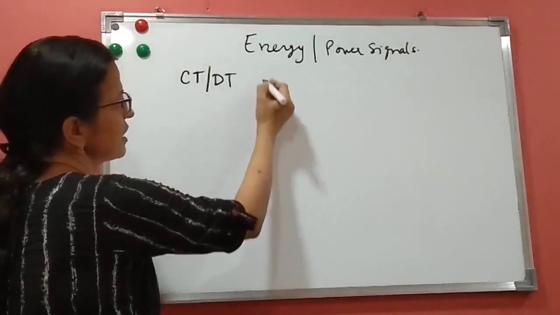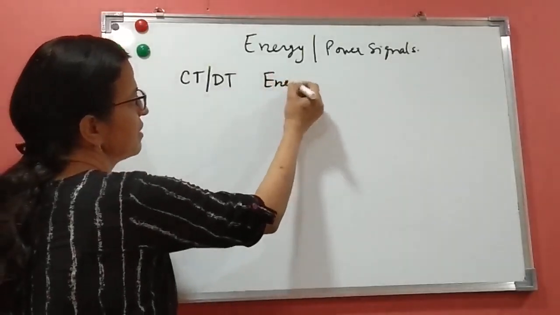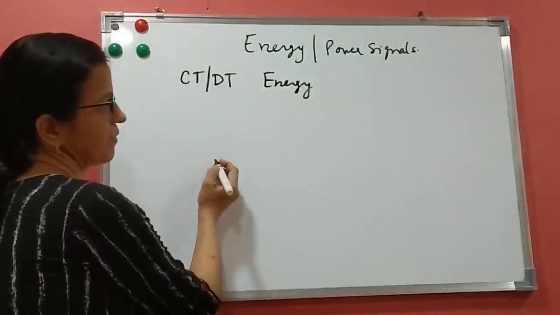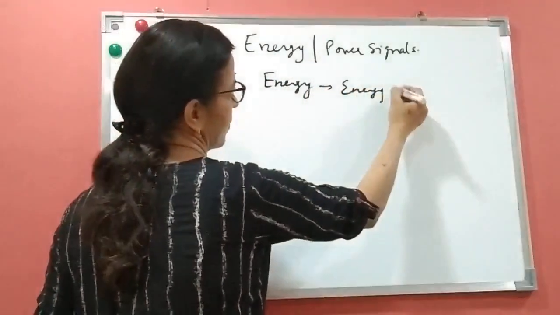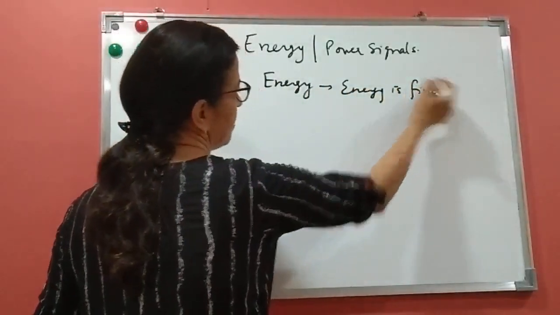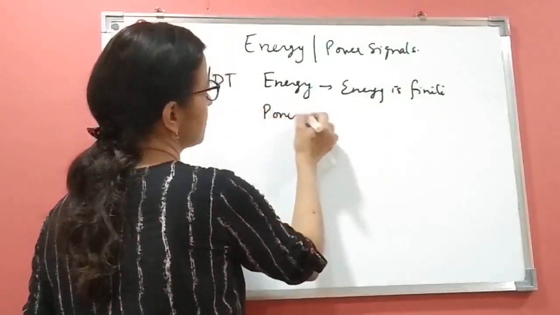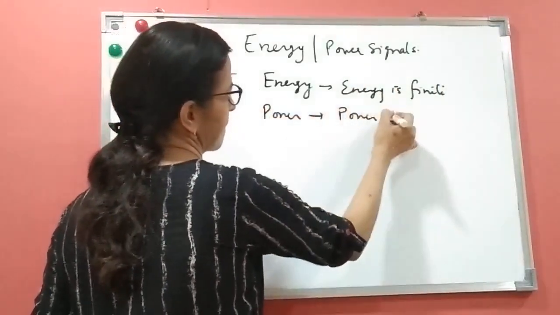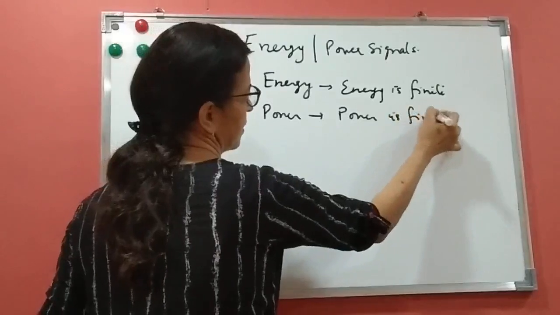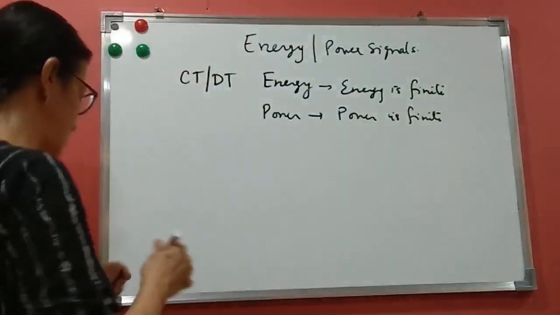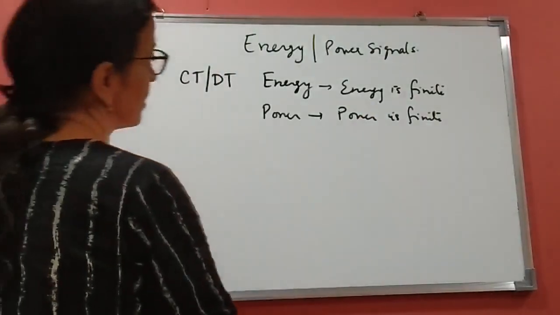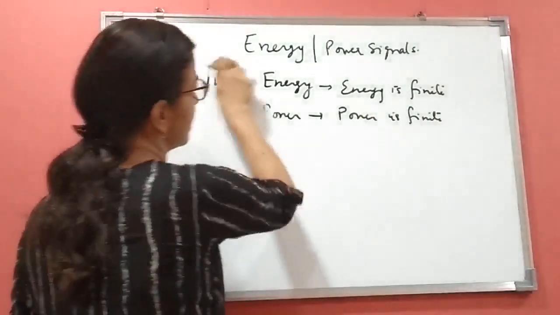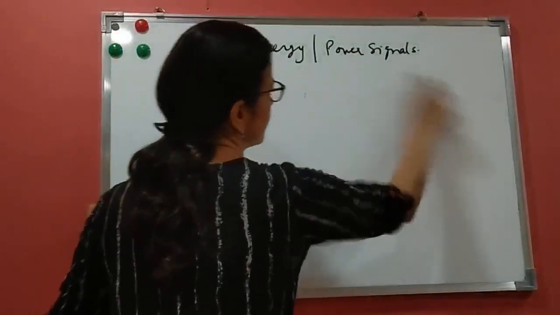An energy signal is a signal whose energy is finite, and power signals are signals whose power is finite. Let us see how the energy and power of any signal can be obtained. Let us write the formulas, and we'll find out the energy and power of the signal.